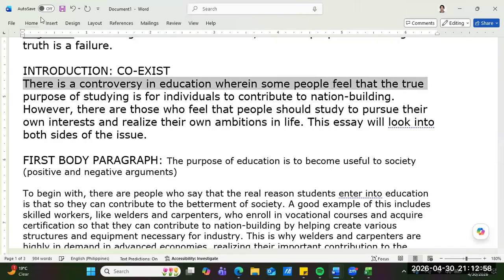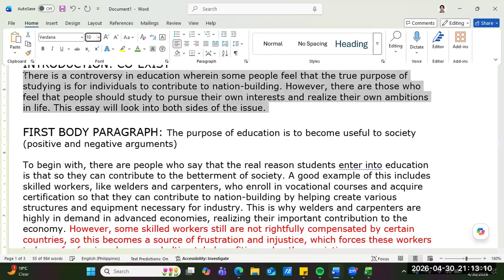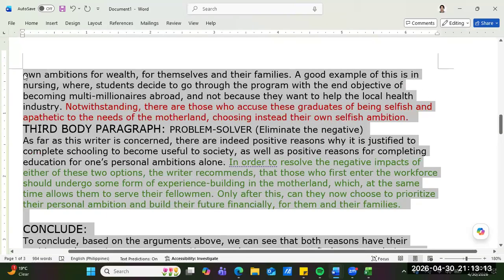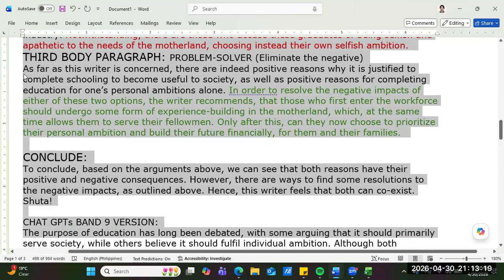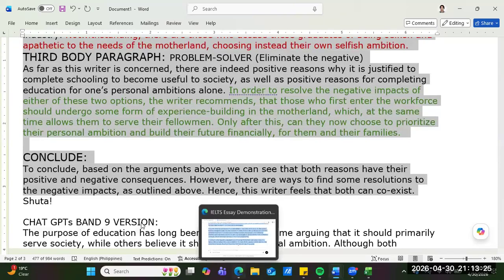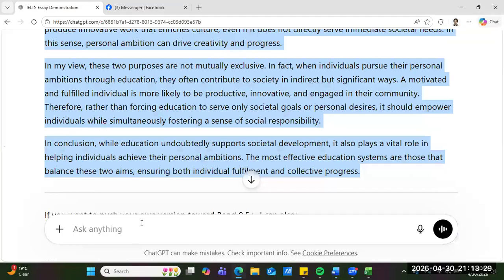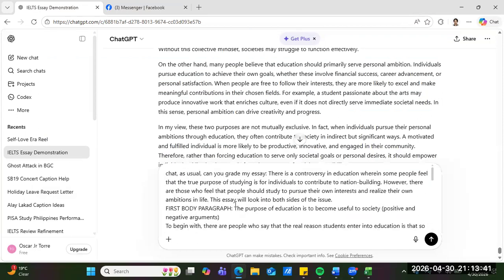So now, we will now send this to ChatGPT. And then ChatGPT will grade our essay. There. Let's remove the shuta. Chat, as usual, can you grade my essay? There, and then paste. And then let's just leave the headings, guys. Chat can understand that. So, enter.